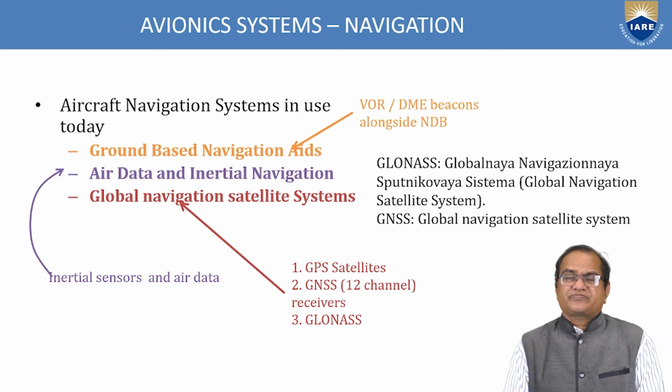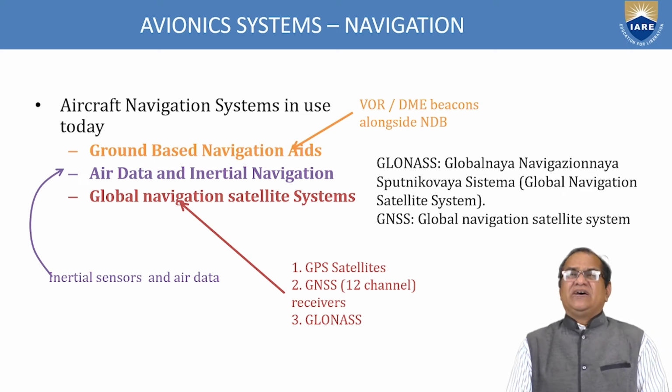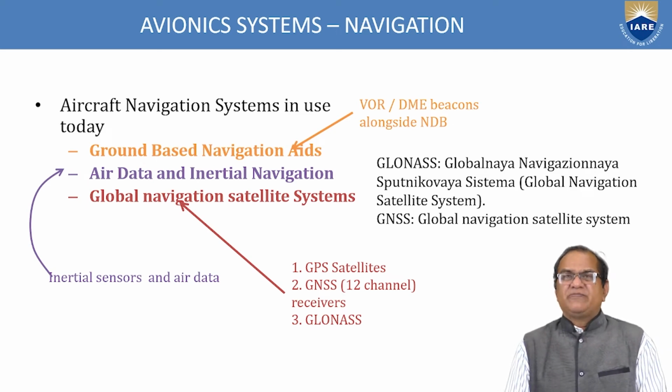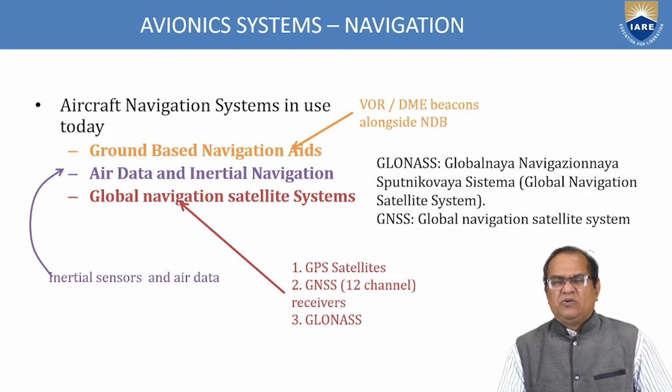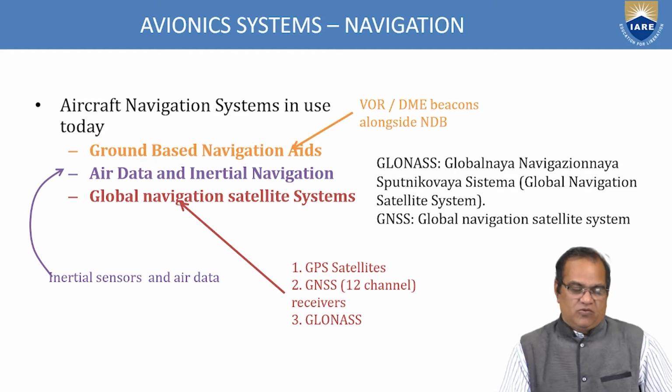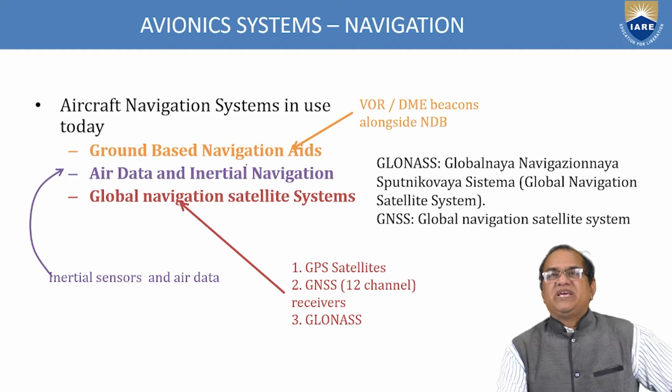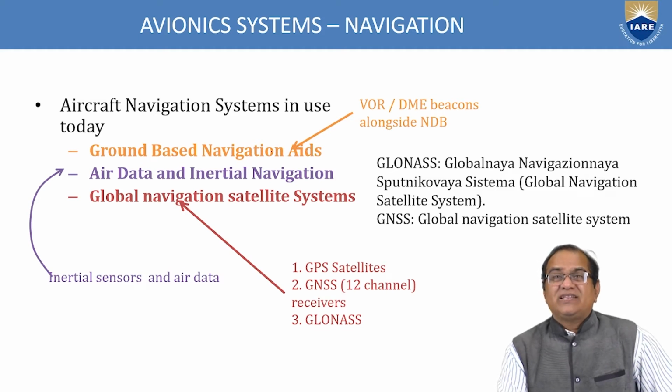Now, the aircraft navigation systems in use today. What navigation systems are used as of now? The first one is the ground-based navigation aids. What are the equipments used on the ground for navigation?